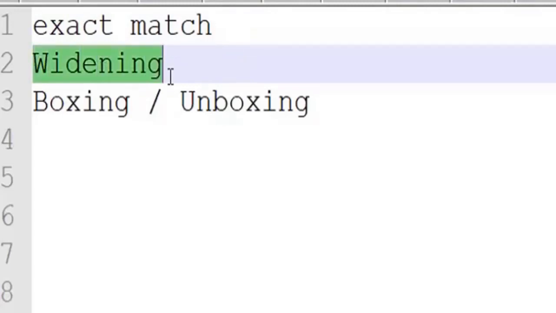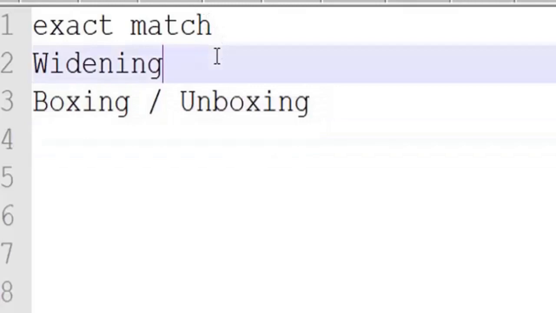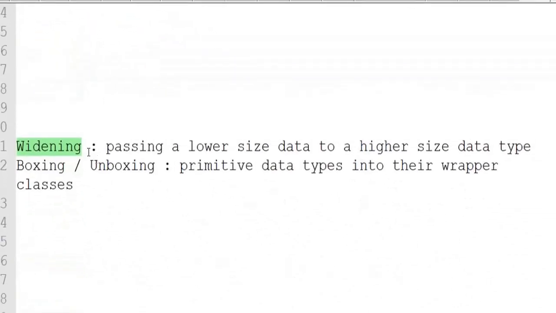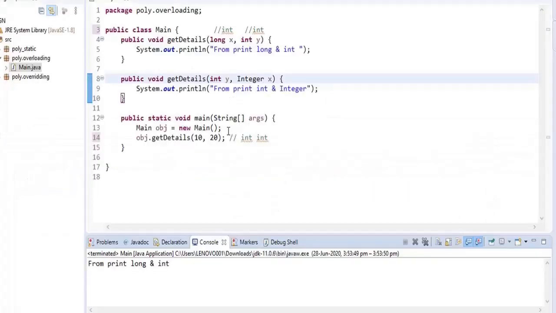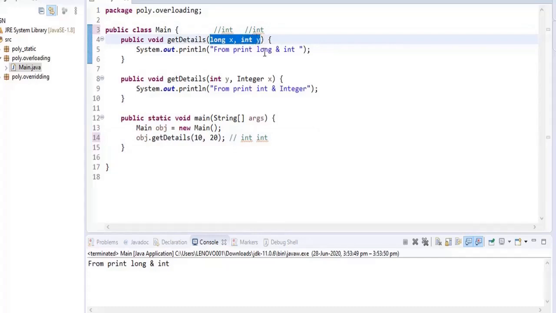And after that it looks for boxing and unboxing. Here it is sorted on widening, and widening is passing a lower size data type to a higher size data type. So whenever int is coming, the long data type can accept it, so it will resolve this int, and the second int argument is specific anyway. So in that case print long and int would be the output.